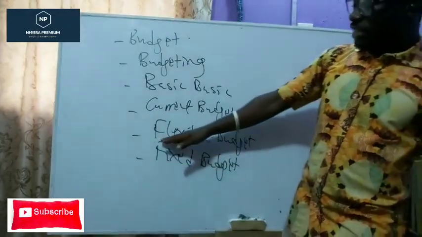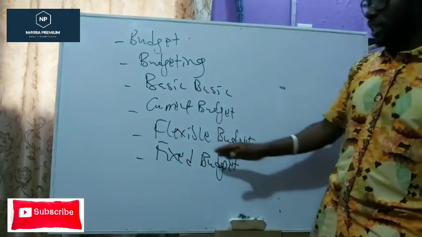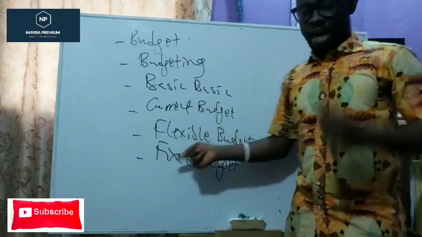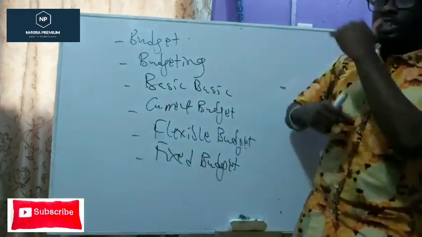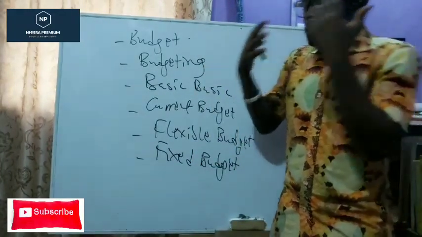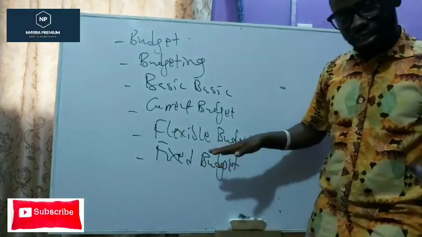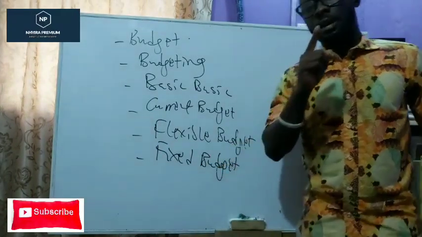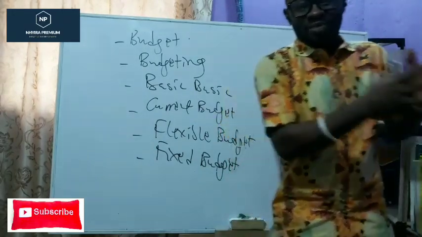Then we come to the next one called flexible budget, and then the last one, fixed budget. Now, what is the difference between the two? A fixed budget is a budget that remains the same irrespective of the changes in the output level. So irrespective of the changes in the output level, the budget remains the same. It's a fixed budget.